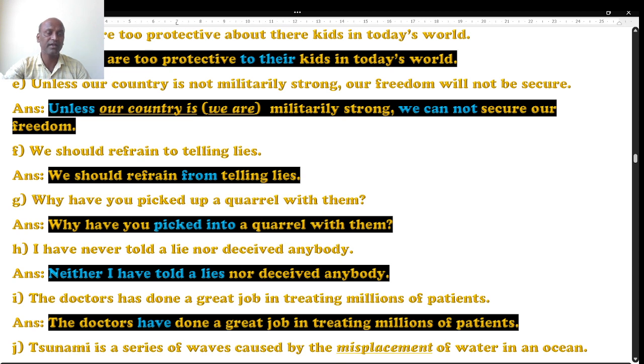Question number G. Why have you picked up a quarrel with them? Pick up a quarrel. See, when you go to a mart, we pick up some packets which we want in day-to-day life. It's not pick up, it is picked into. Why have you picked into a quarrel with them? In this sense, why involve yourself in quarreling with others. So the right word is picked into, not pick up.